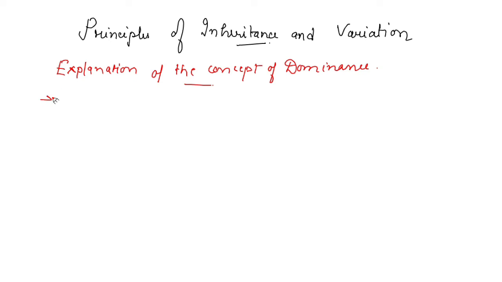यहाँ देखिए कि genes जो है वो characters को control करते हैं, that we know, and genes, they are nothing but the segments of DNA, right? And DNA, it is the genetic material. Each gene has two alternative forms which are called as alleles.